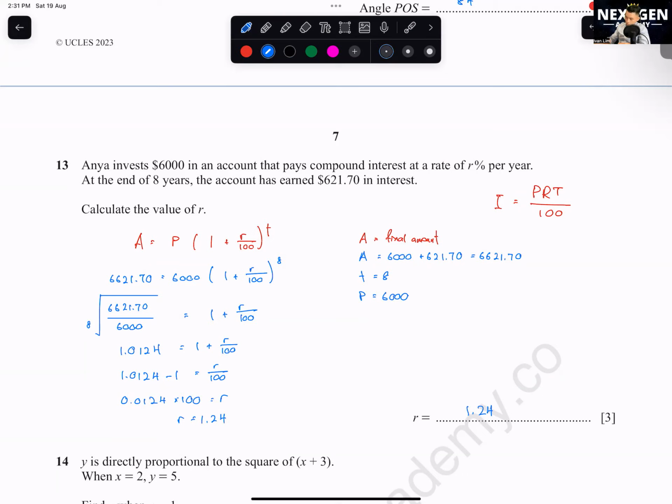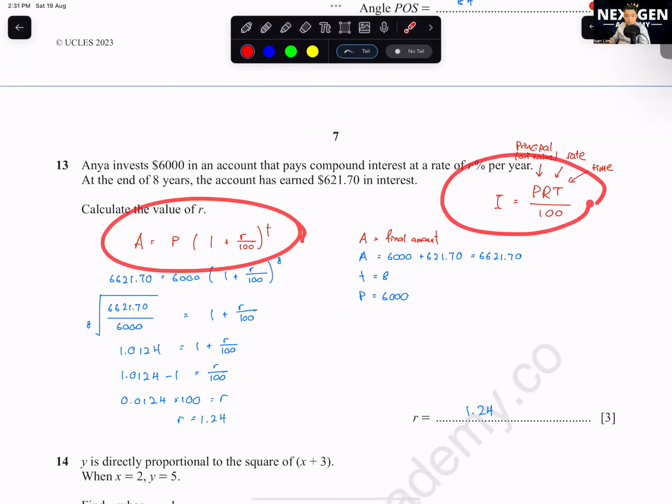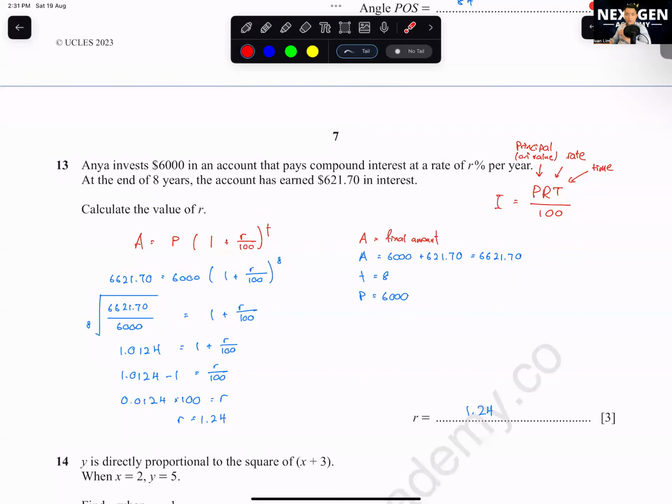Interest, time, and rate. Where do we get interest, time, and rate? P is principal. Interest doesn't start with the alphabet P, right? Principal means your original amount, the original value. Then rate is the interest rate, and time. These two formulas, in every single paper I've already told you to memorize over and over again, because 100% will have one question, whether it's simple interest or compound interest. 101%.